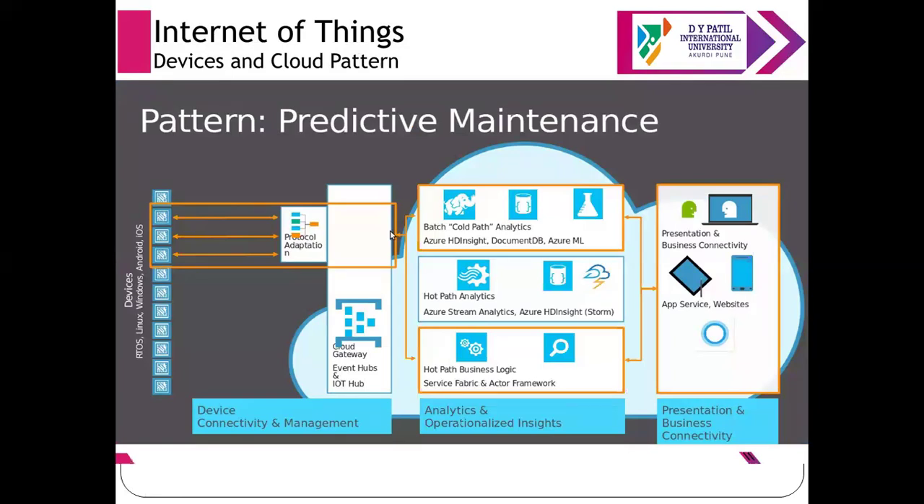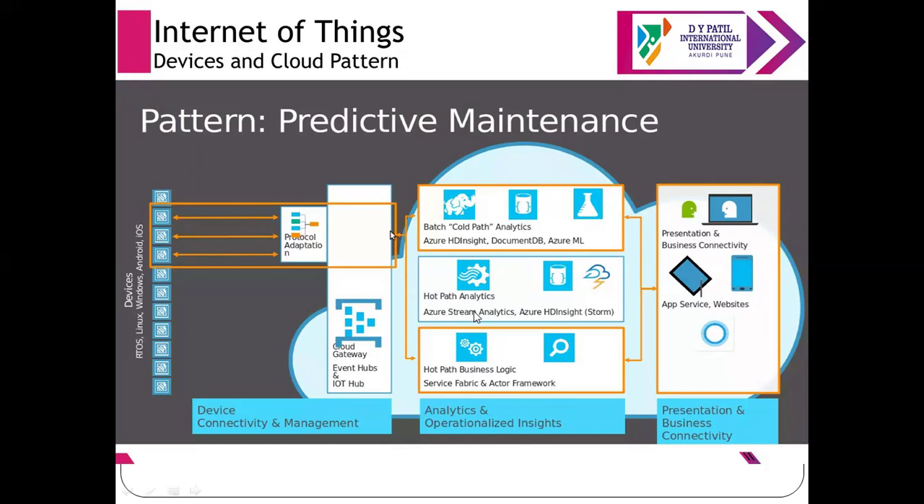What is the devices and cloud pattern of that system that is given? We have discussed the part of devices which are connected to the system. Either we have Windows, Android, or iOS that are connected to the cloud system with the help of some gateways. So this will come under device connectivity and management. Then next we have analytics and operations. Previously we have seen that part. Either you can use some data analytics system, machine learning, DocumentDB, or stream analysis.